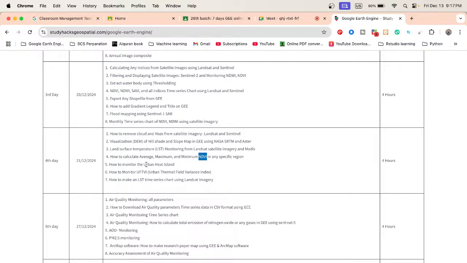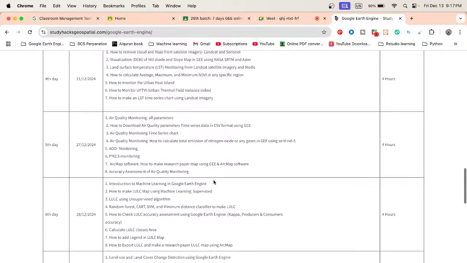And how to monitor the urban heat island, we also discuss that, and what the impact of the urban heat island is, mainly the urban thermal field variance index, UTFVI. We also discuss that, and how to make the time series chart of LST using Landsat imagery. We also discuss that on the fourth day.